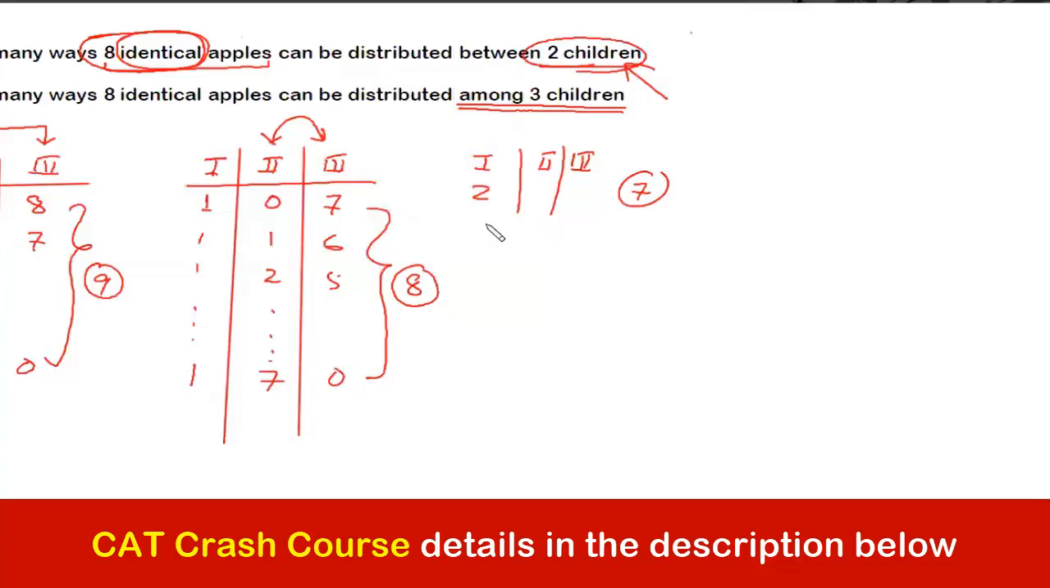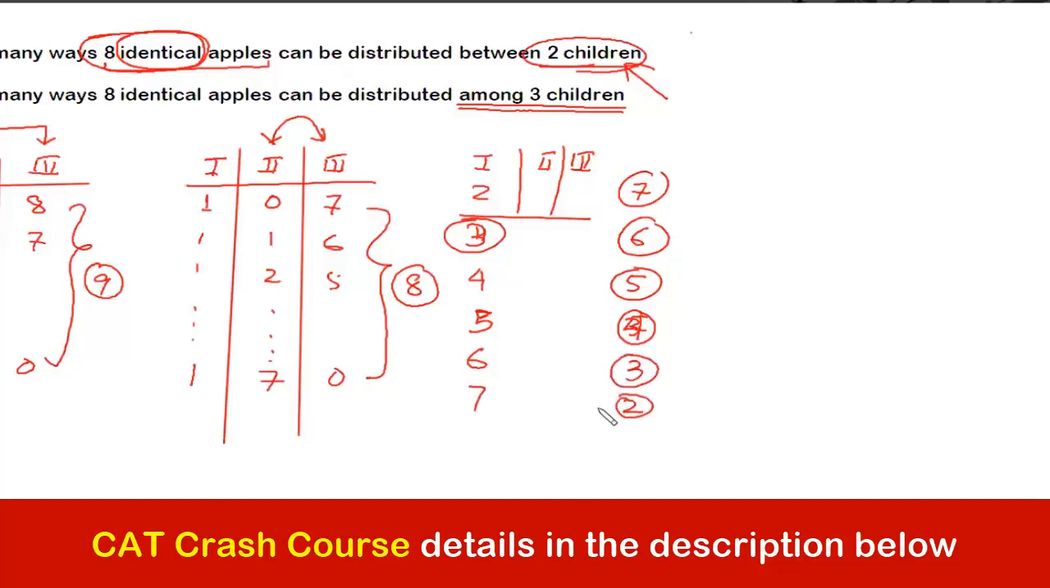Similarly, if I give 3 to the first, then the number of cases would be what? 6. And in case of 4, the number of cases would be 5. In case of 5, the number of cases would be 4. And 6, the number of cases would be how much? It would be 3. And if I give 7 apples, the number of cases would be 2.